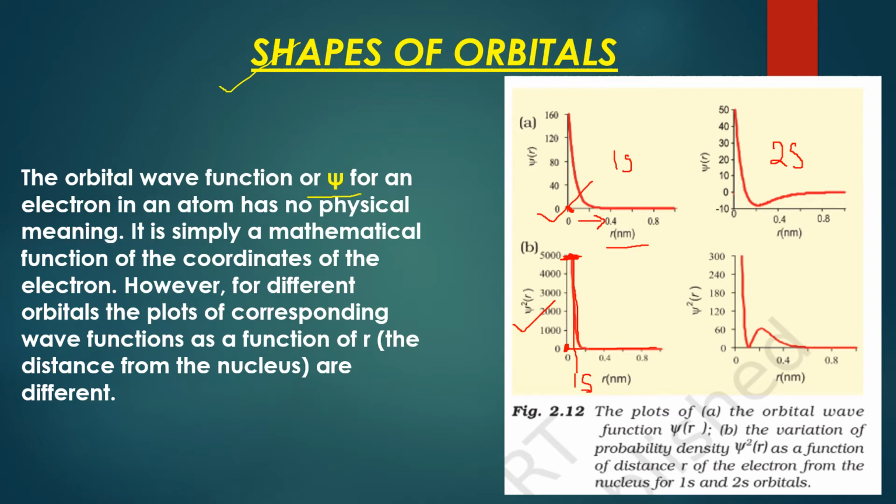If you get this graph for interpretation, this will make you understand why 1s or 2s, if they are drawn in terms of just psi, are not of much help. But yes, this probability density will tell us how it is related to the probability of finding the electron if the value of psi square is given.